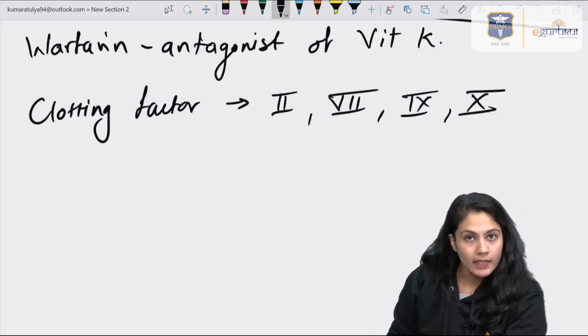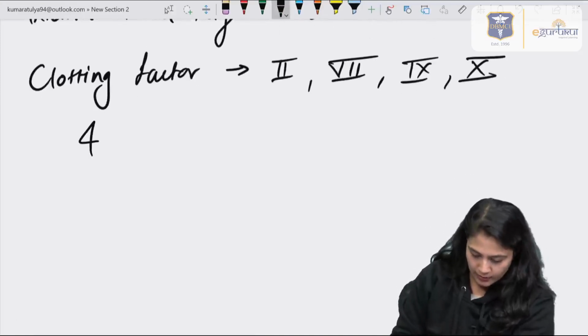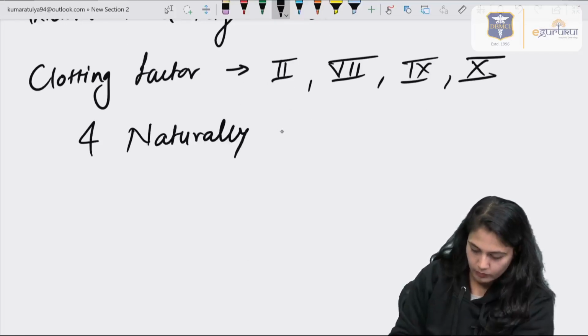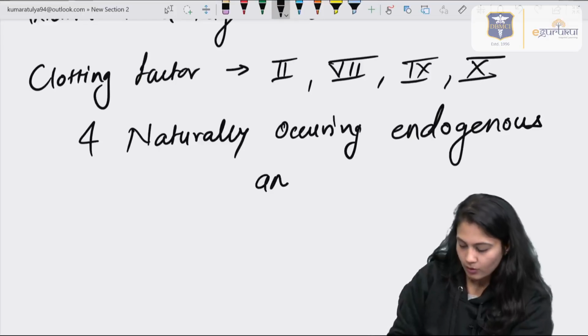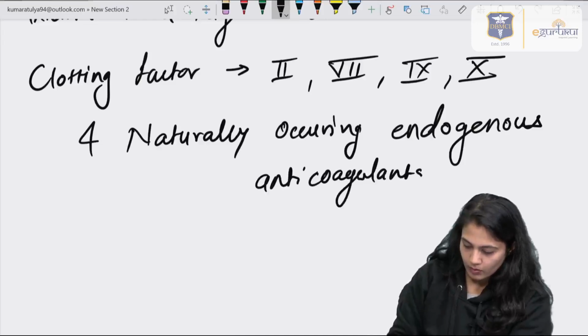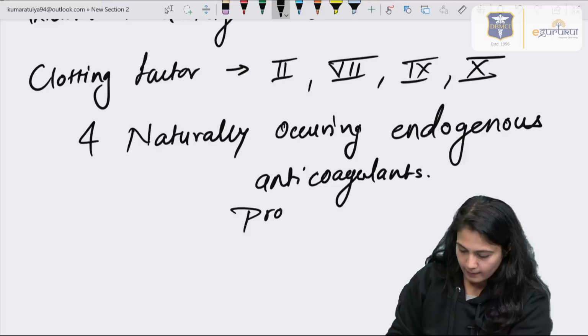As well as the naturally occurring endogenous anticoagulants, those are protein C and protein S.